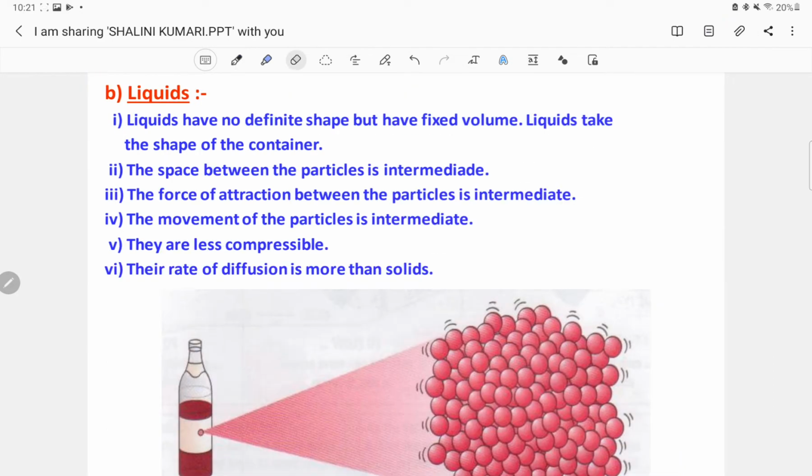The second form of matter is liquids. There are examples of liquids like milk, water, alcohol, lemon water, sugar water, salt water, and various kinds of acids, that is hydrochloric, sulfuric, nitric. These are all liquids. The liquids we see have no definite shape but have a fixed volume.